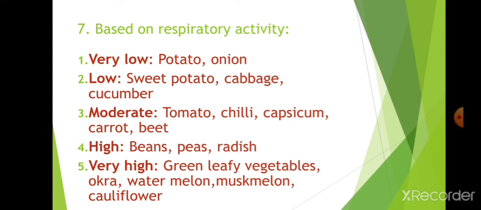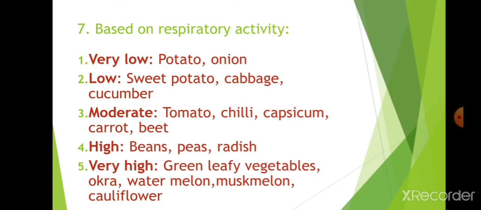Next, moderate. Moderate means a moderate shelf life: tomato, chili, capsicum, carrot, beet. These can be stored up to 1 week or 10 days. With high respiratory activity, the storage life is very short. In 1 or 2 days they start wilting, meaning loss of turgor, which we can see in beans, peas, radish.